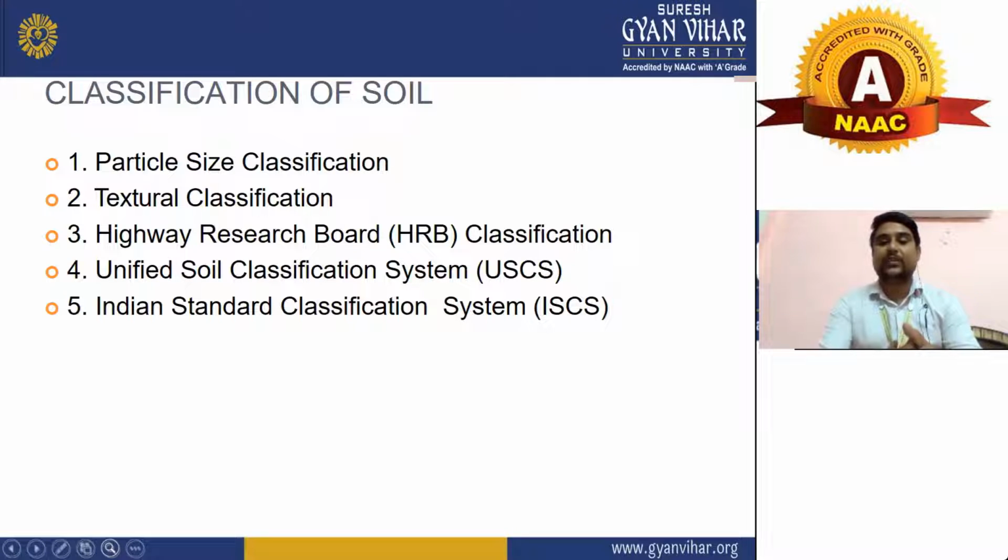Unified Soil Classification is a very popular system adopted mostly all over the world. And Indian Standard Soil Classification is also based on USCS. There is 90% similarity between USCS and ISCS.